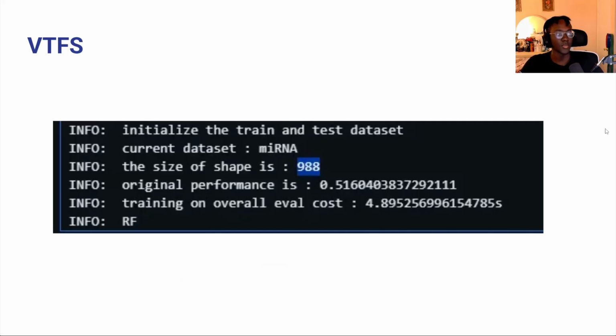So the important thing to note here is how our first run reduced the feature set from 1,881 genes to 988, so about half.